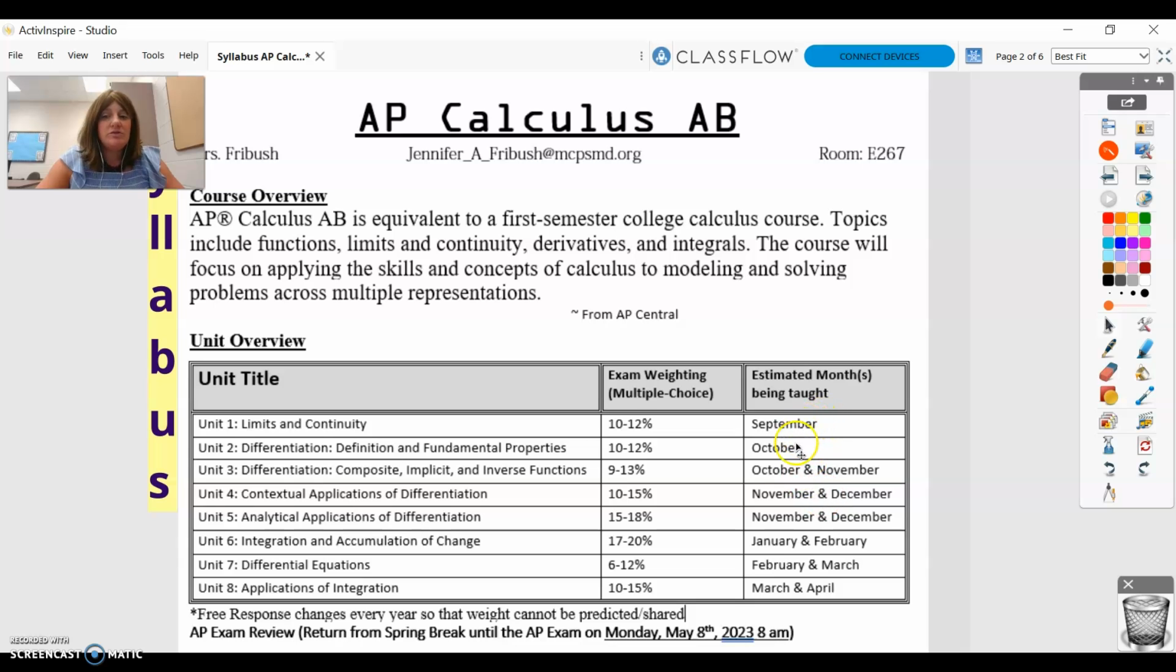So every month it kind of goes through what subject we're going to be on, and that's our lovely predicted time that we're going to go over those things. Our AP exam is Monday, May 8th at 8 a.m.